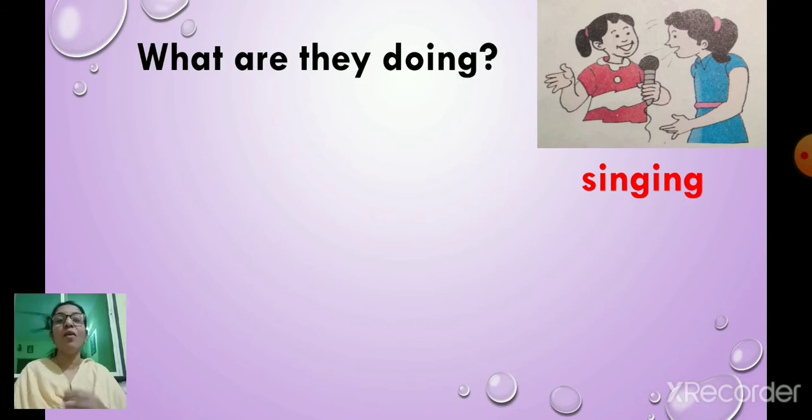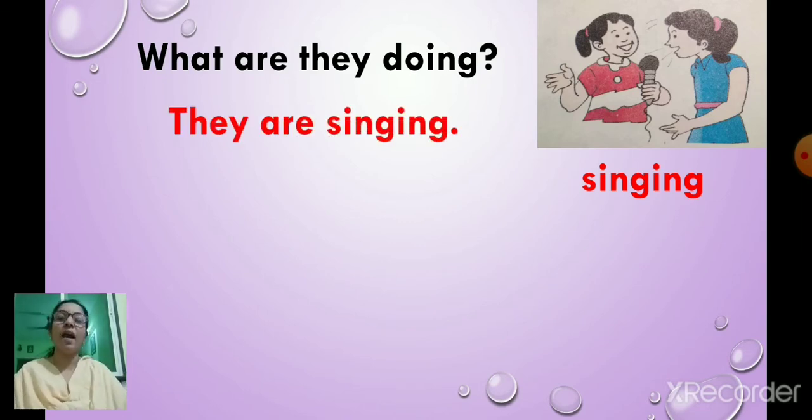Singing. Okay. What are they doing? Singing. So use singing in the sentence. Yes. They are singing. What are they doing? They are singing. Look at the next picture.